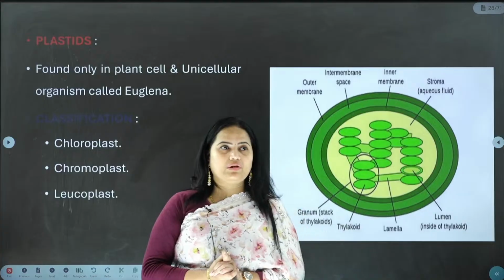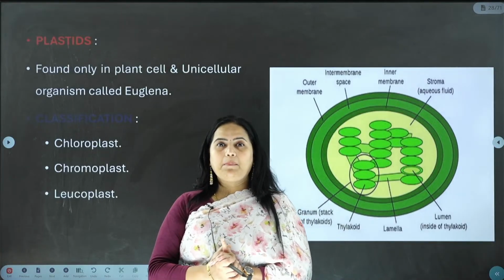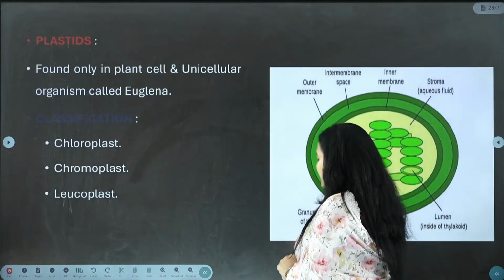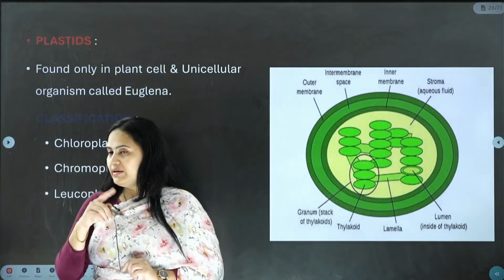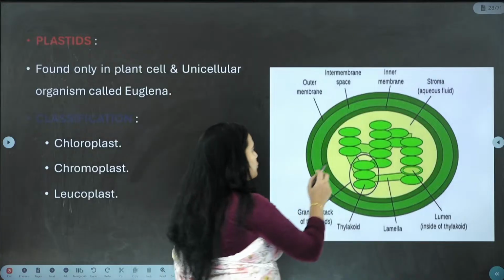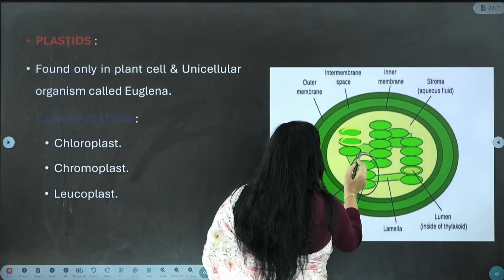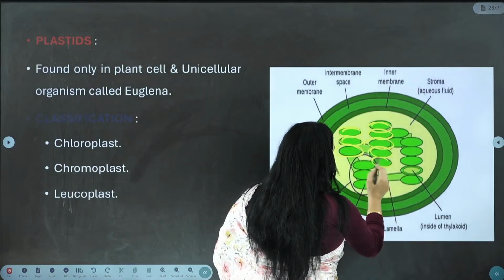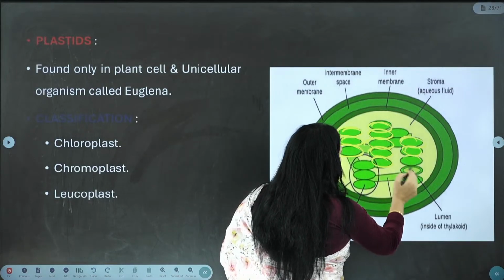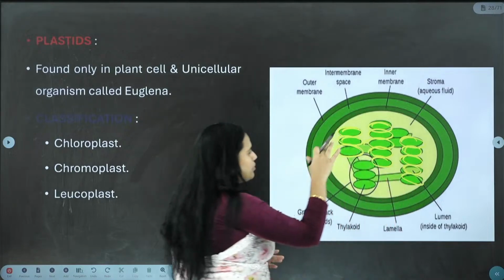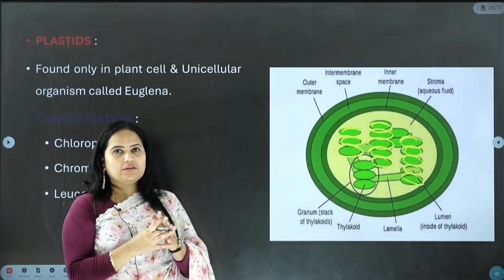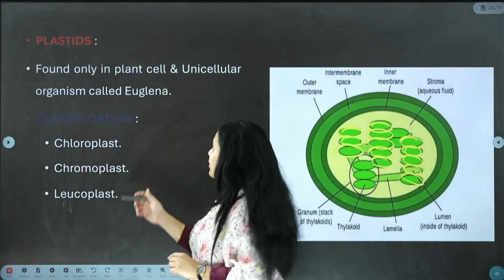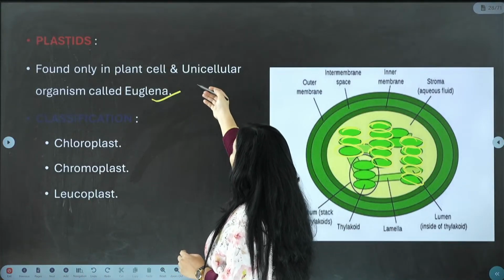Plastids are exclusively found only in the plants. They are exclusively found in the plants. You can see in this picture, they are completely present in the stacks formation. Chudandi, stacks laga. Have you ever arranged your books neatly on your study table like this, one on top of another? Do you actually arrange in this form? Plastids also are arranged in that form only. Okay, so they are present only in the plants.